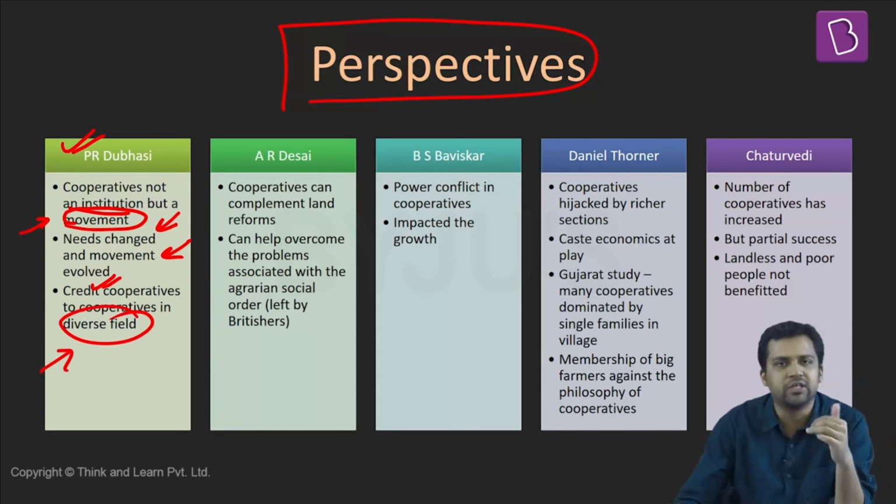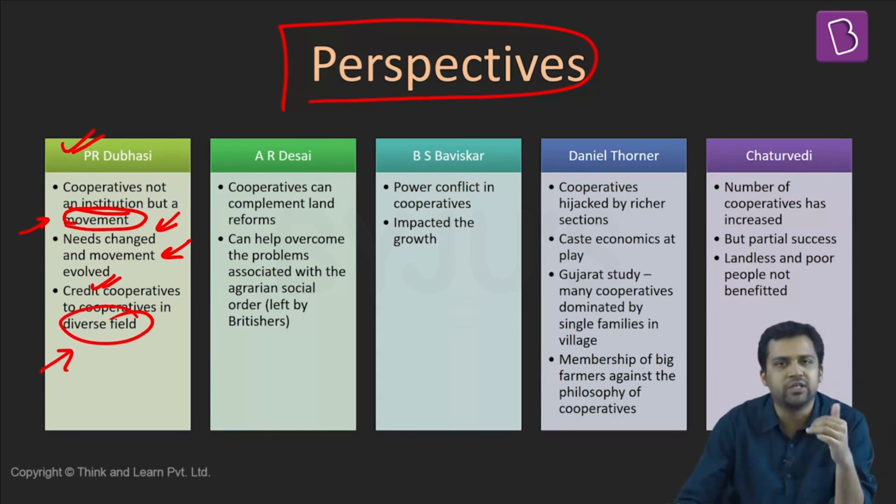Desai says that cooperatives can complement land reforms. We unleashed land reforms in the 1950s and 60s, and cooperatives could have played the role of complementing them. Cooperatives could have helped us overcome the problems associated with the agrarian social order that existed at the time the Britishers were leaving India. We already know the challenges of the agrarian social structure, and the challenges we had at that point of time could have been overcome with the help of cooperatives.